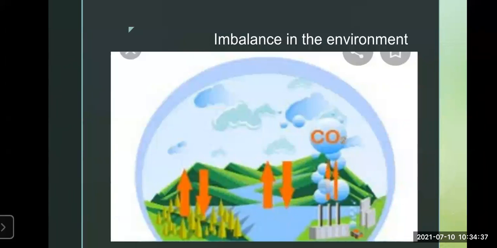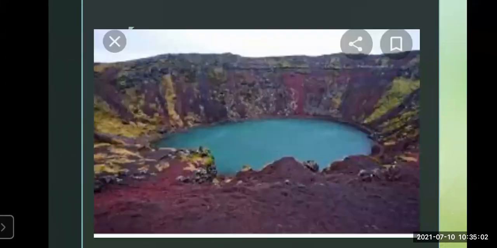The effect of the volcano: loss of life and property. There is a loss of life and property because of the volcanic eruption. The neighboring areas also experience the tremor, and because of that, there is a loss of life and property. Sometimes tsunamis are generated below the ocean floor due to the volcanic eruption.